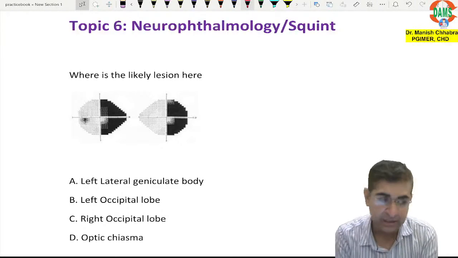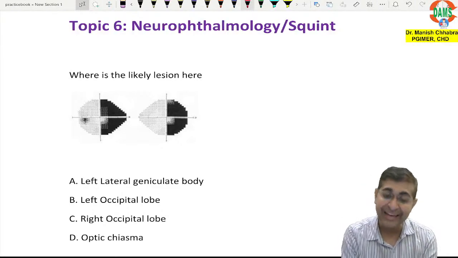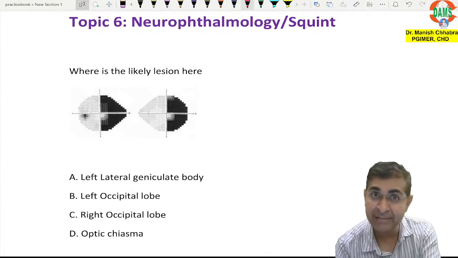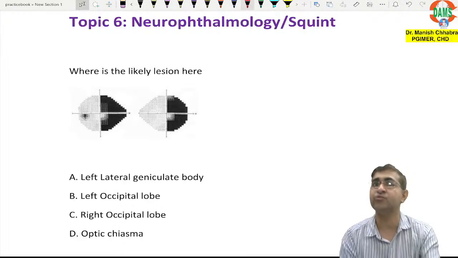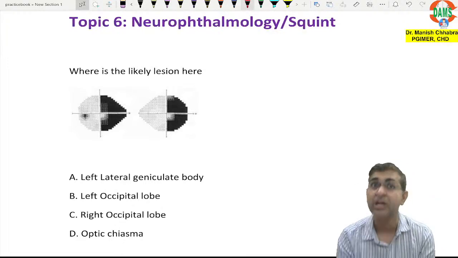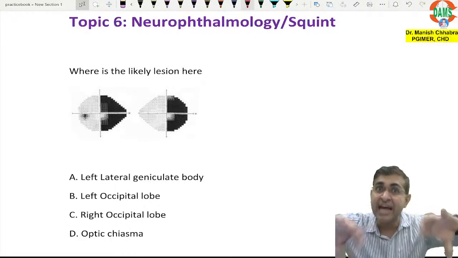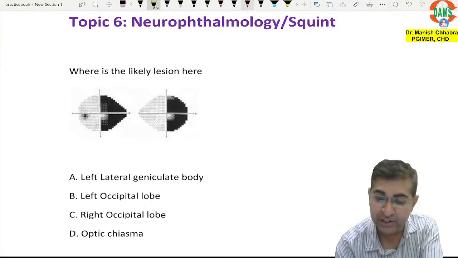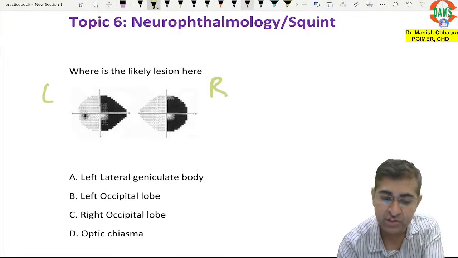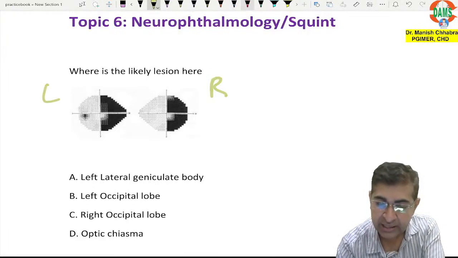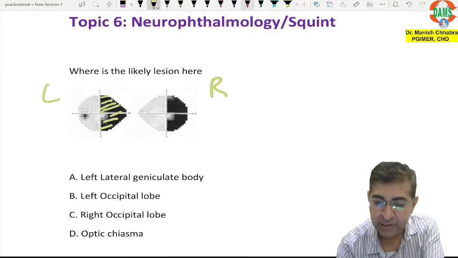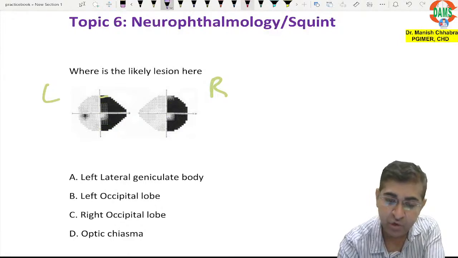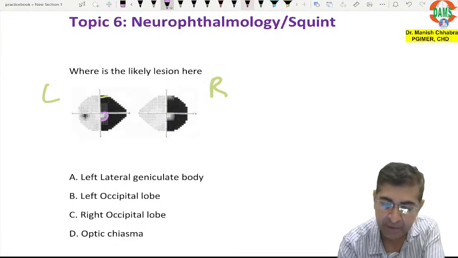neuro-ophthalmology and squint part. Where is the likely lesion here? Can you tell me? So this is your perimetry chart. First thing to remember is whenever you read a perimetry chart, you keep it in front of you as if it is your own visual field. So if you are reading this chart, this is your right side, this is your left side, and you can see that there is hemianopia on the right side. But typically along with hemianopia, can you appreciate the central part which is left?